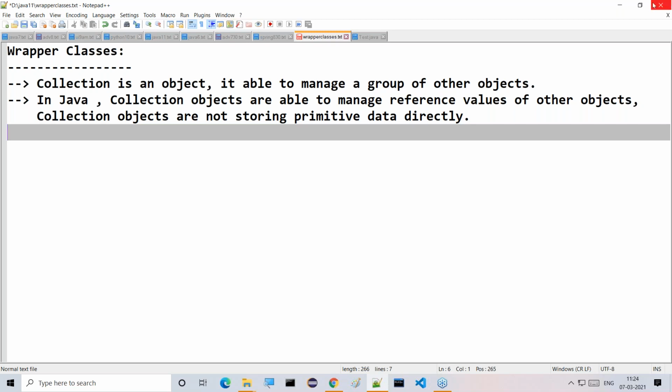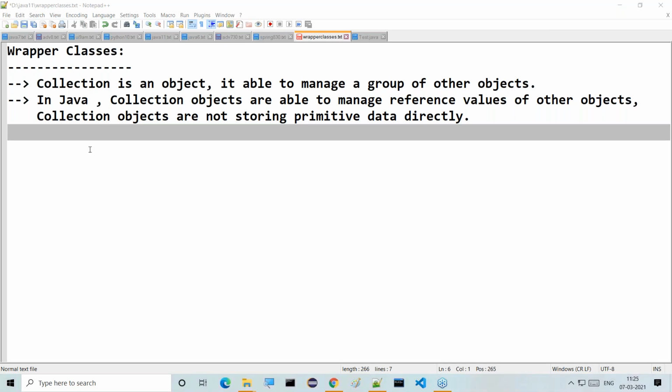Collection objects are able to store reference values of the objects, not primitive data directly. They are able to store references of the other objects. So that is the meaning of collection object. Okay, good.